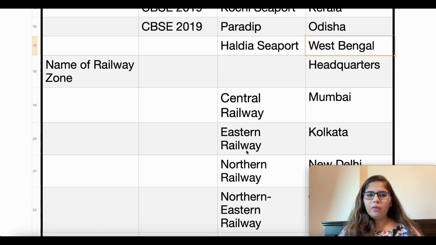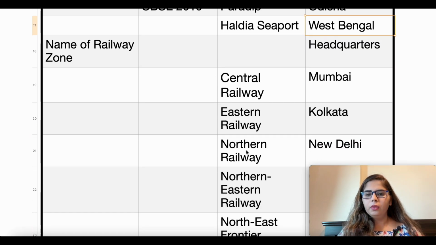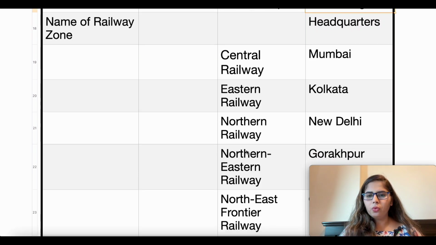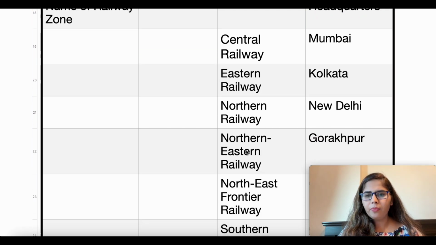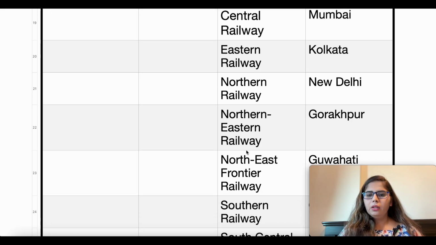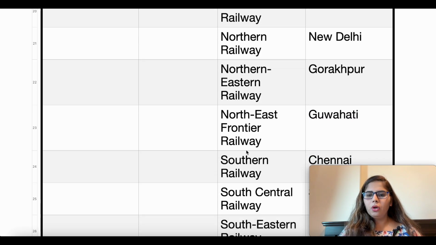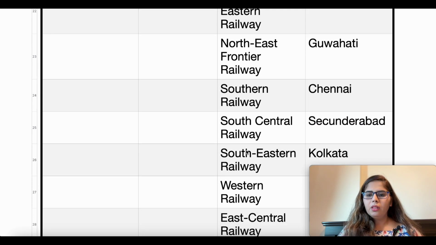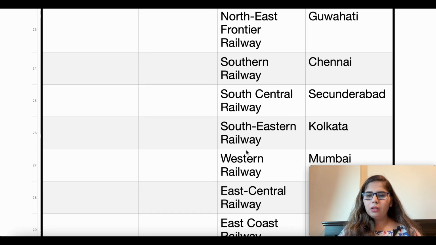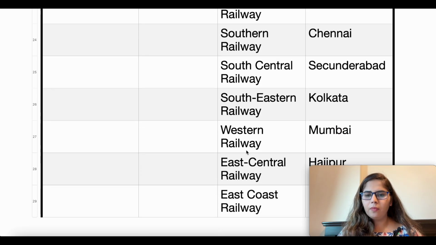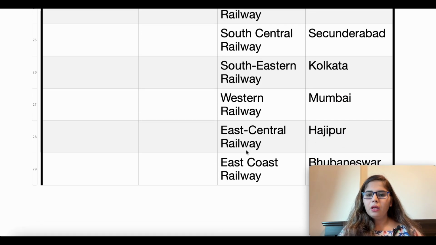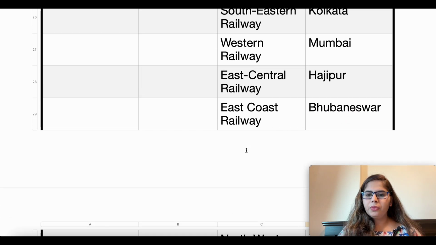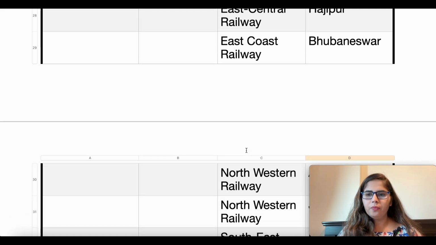Now we have the railway zones. They will mention the railway zones, and we have to find out in which headquarter it belongs. So Central Railway is in Mumbai, Eastern Railway in Kolkata, Northern Railway we have in New Delhi, North Eastern Railway in Gorakhpur, Northeast Frontier Railway in Guwahati, Southern Railway in Chennai, South Central Railway in Secunderabad, South Eastern Railway is in Kolkata, Western Railway in Mumbai, East Central Railway in Hajipur, East Coast Railway in Bhubaneswar.